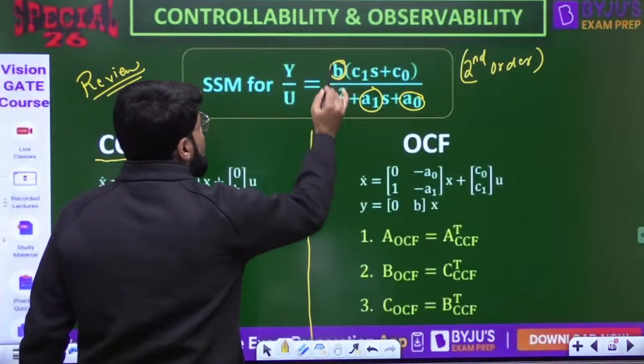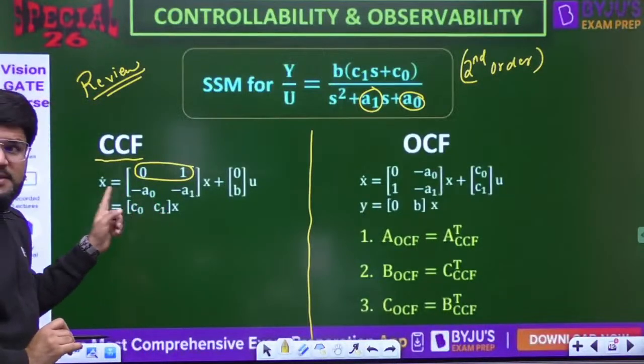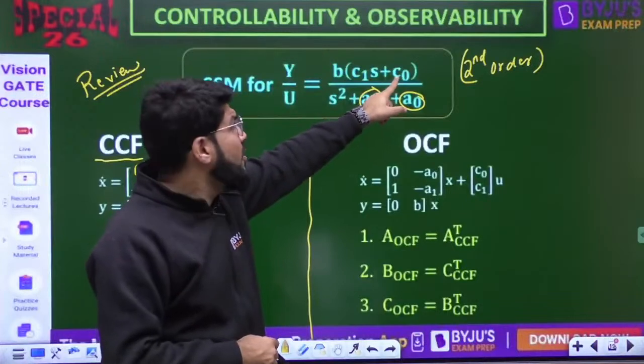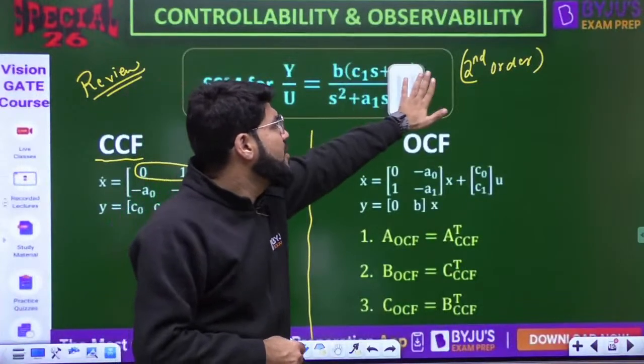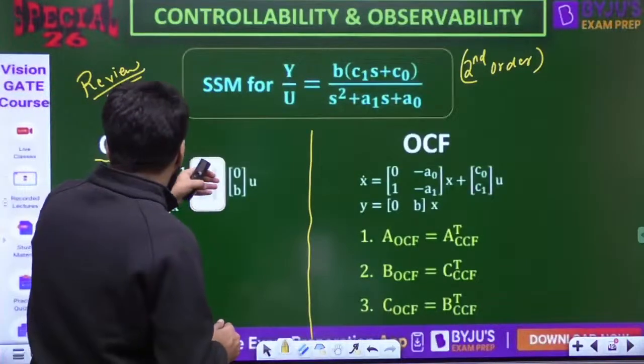What is b? It is the common term in the numerator, if there is one. Y equal to [c0 c1]x. What are c0 and c1? They come from the numerator coefficients, starting with the constant first: c0, and then the coefficient of s. Let me explain a bit more with an example.